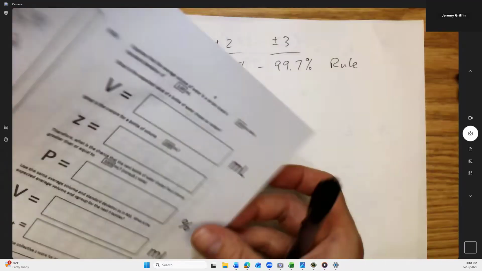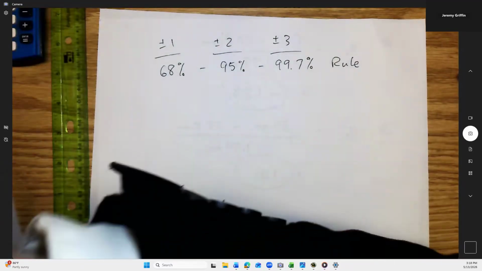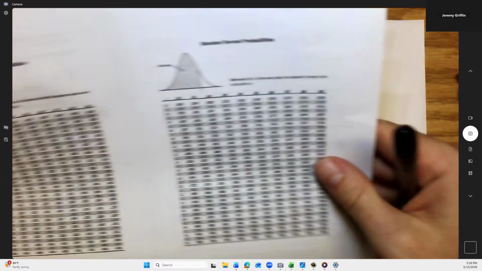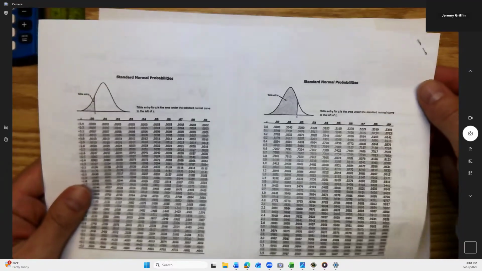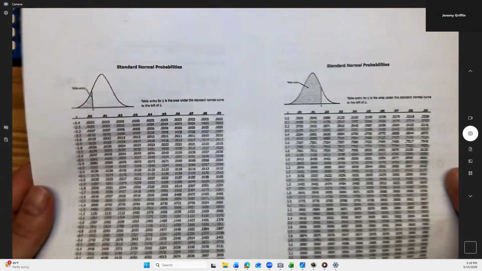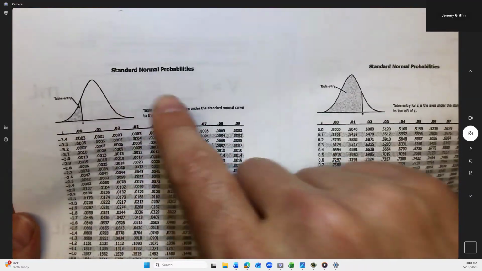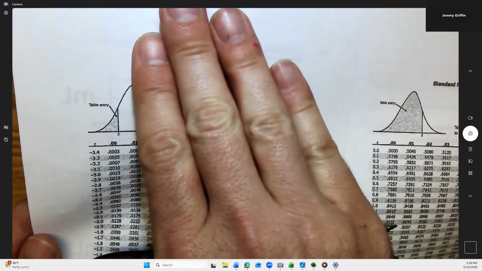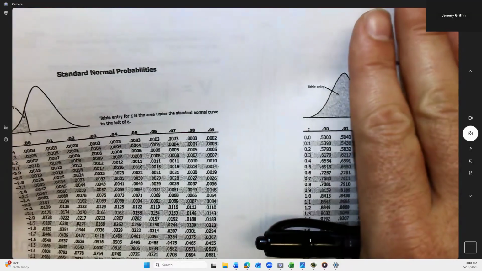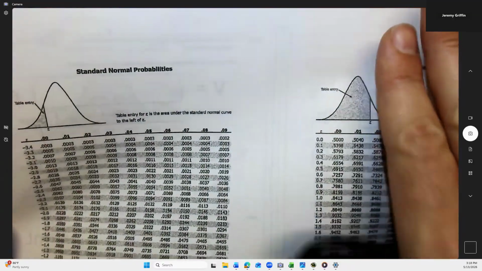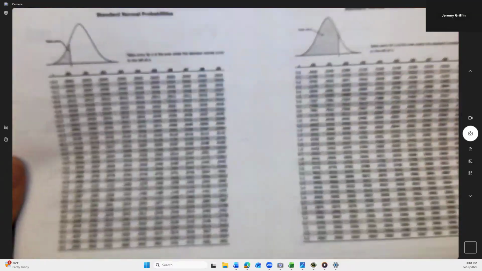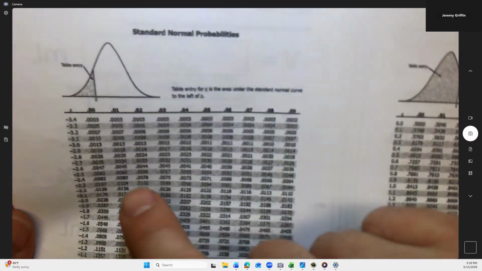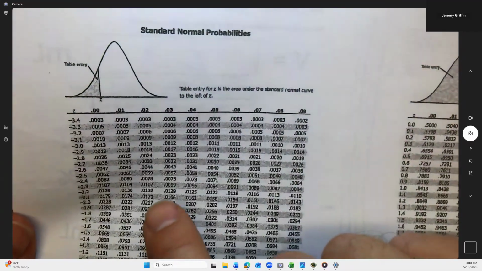And the other thing I want to show you guys today, this will be the last thing today, is if you flip the packet over and look at the very last page. You can see the very last page, right? Oh, look, I have a bell curve again. Do you see how the left side goes all the way up to the average, and then the right side looks like everything that's above average? That's what it's trying to get at here. This tells you how much of the bell curve is covered up to that particular value.